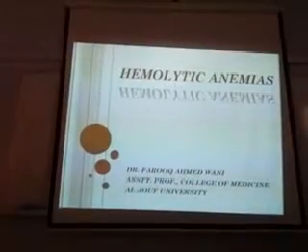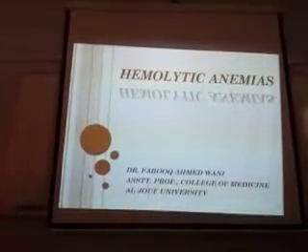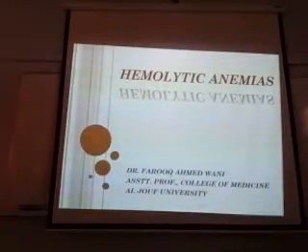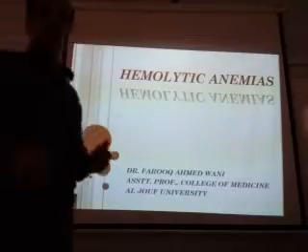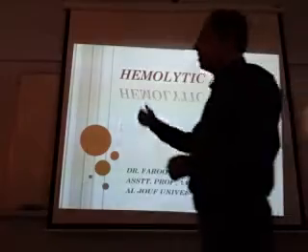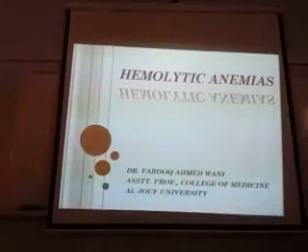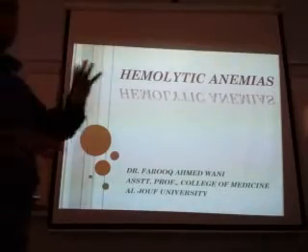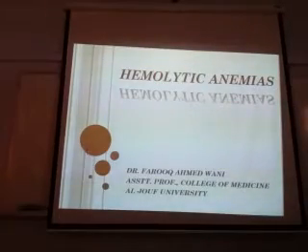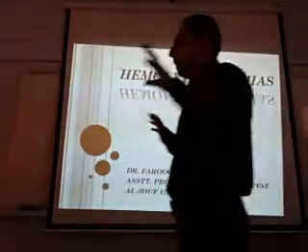And the most important classification is based on the etiology. One is blood loss anemias, which can be acute or chronic. Then the second is due to decreased production, maybe because of iron deficiency, maybe because of other factors like vitamin B12 and folic acid. Another category is because of increased destruction. That is the hemolytic anemias. So we can divide the anemias: blood loss anemias, then decreased production, increased destruction. So this is the broad classification of the anemia.